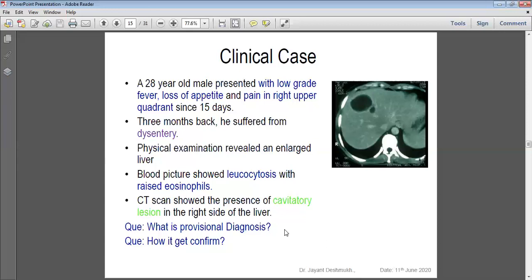I will take a lecture. Maybe some points I cover, some points you have to read from the book. After the class I will send one Word document that has some small questions. Just revise it, write an answer, and send it to me today or tomorrow. No problem, I will receive the answers by tomorrow. What is the provisional diagnosis? How does it get confirmed? Try to write that. This question should take 10 to 15 minutes. I take another class on Saturday, where I will explain the answers to the questions.